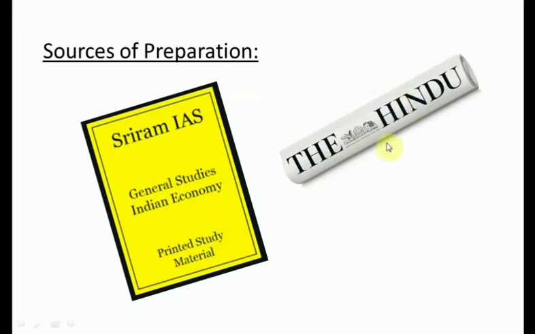And the second source is the newspaper. As I said, current affairs is the main source. You should be following The Hindu or the Indian Express economic segment more closely, and you should be able to link that with your basics. See, they are not going to ask directly from your basics, as we have seen from the previous examples. They asked a question about P notes or the promissory notes because it was in the news in the last 4 or 5 months before the exam, and that is the reason they framed a question in which P notes can be the answer.